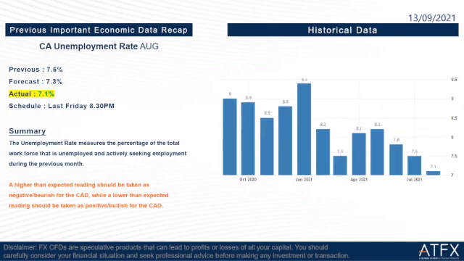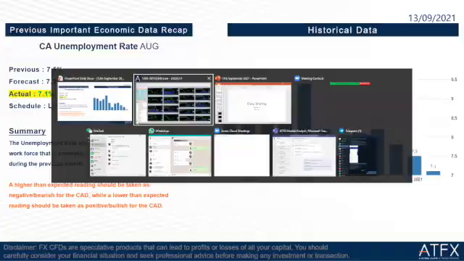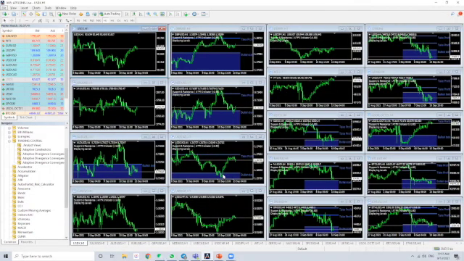And then we go to the next one, Canada unemployment rate August. The previous is 7.5%, the forecast is 7.3%, and the actual is just 7.1%. This is really good for the Canadian dollar. But then we go back to our market graph here, and we can see that there is a rise in the USD CAD last Friday night. Because of what? This rise is not really affected by the important economic data, but more likely by the US dollar index here.